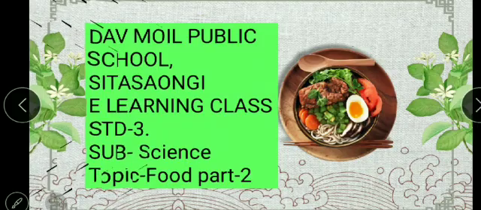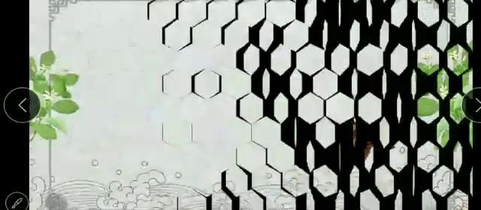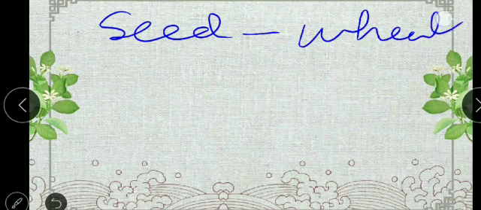Some of the food is eaten raw and some is cooked before eating. I taught you we eat different parts of plants. For example, seed. The seed of some plants like wheat and rice are part of our daily food.